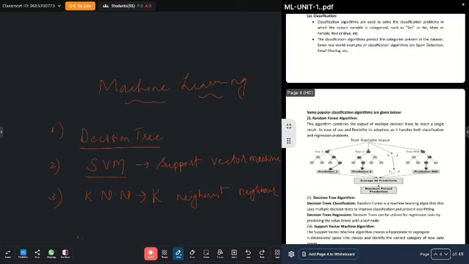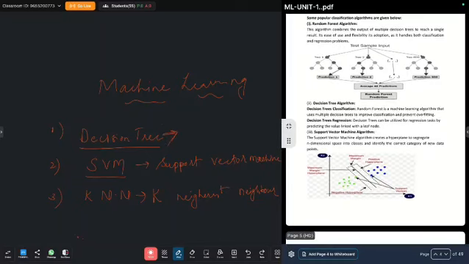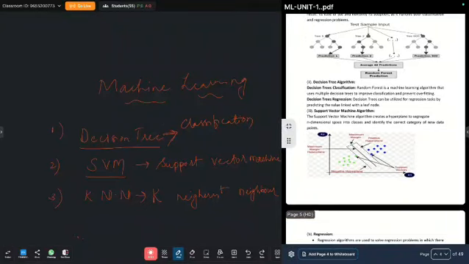Now, let us see what is a decision tree. A decision tree is a supervised learning algorithm which is used for classification. And support vector machine is also a supervised learning method which is used to divide the data points into two classes based on a hyperplane.